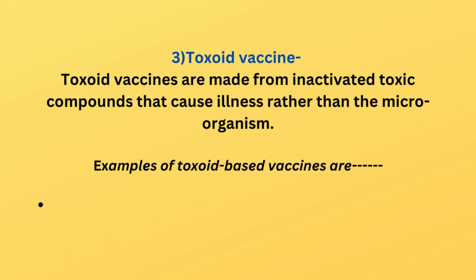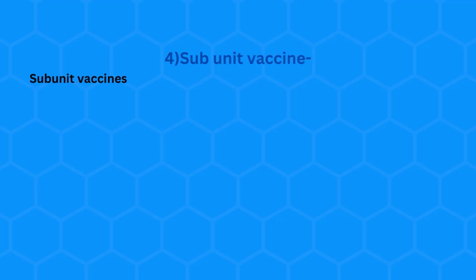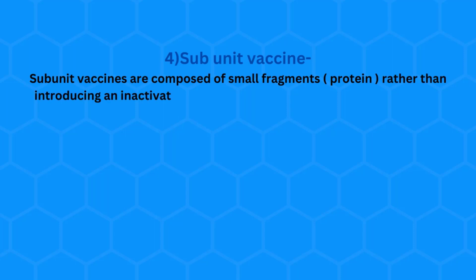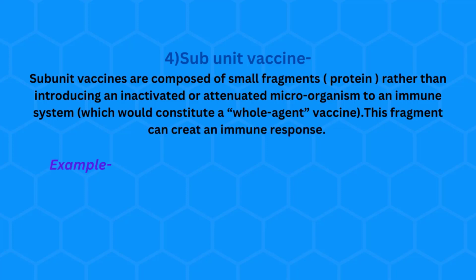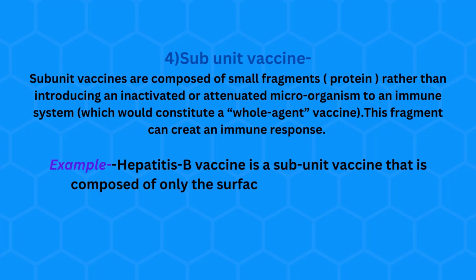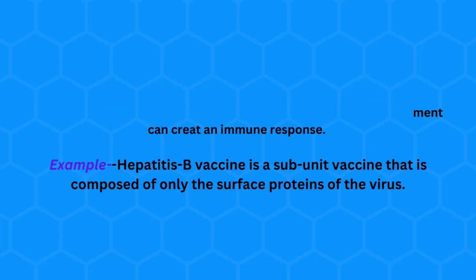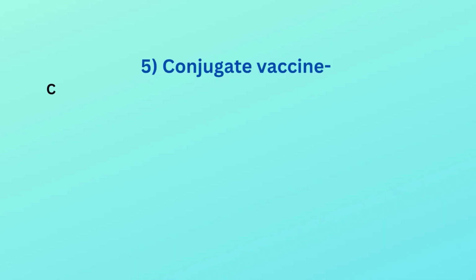3. Toxoid vaccine. Toxoid vaccines are made from inactivated toxic compounds that cause illness, rather than the microorganism. Examples of toxoid-based vaccines are tetanus, diphtheria. 4. Subunit vaccine. Subunit vaccines are composed of small fragments, protein, rather than introducing an inactivated or attenuated microorganism to an immune system, which would constitute a whole-agent vaccine. This fragment can create an immune response. Example: hepatitis B vaccine is a subunit vaccine that is composed of only the surface proteins of the virus.